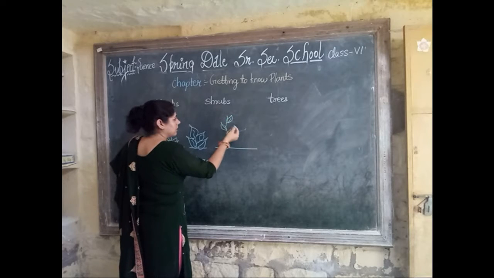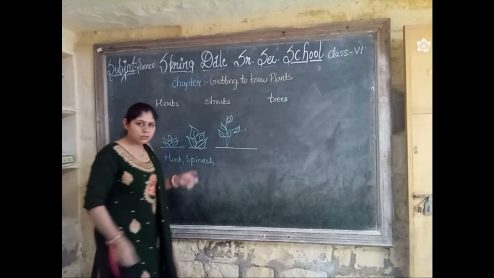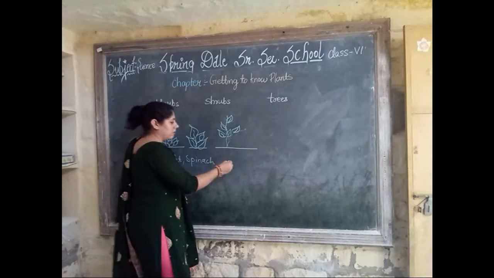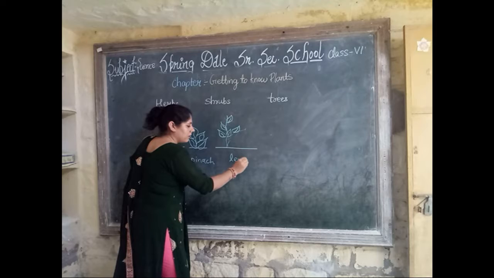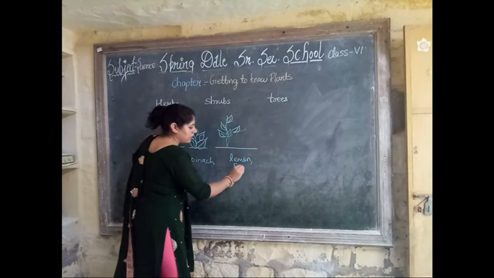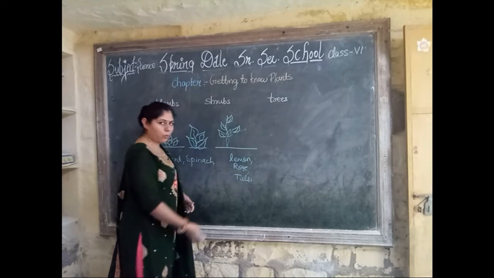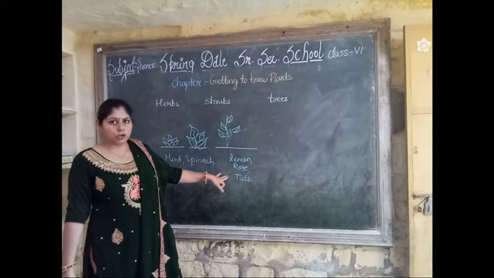So these are the shrubs, like the lemon, rose plant, tulsi, mostly found in our homes. So they are the examples of shrubs.